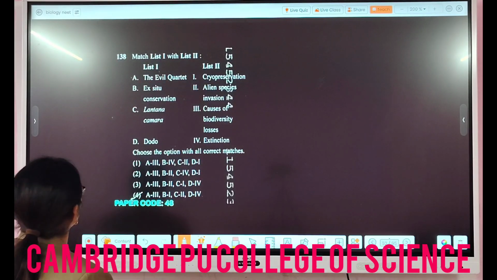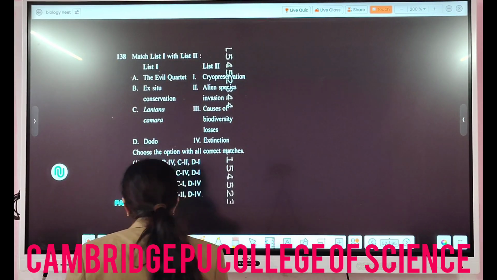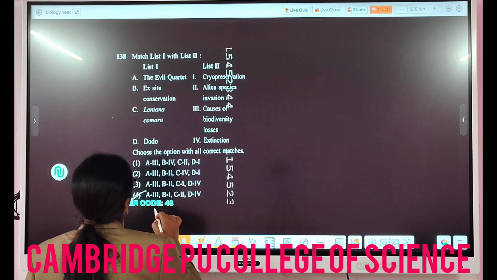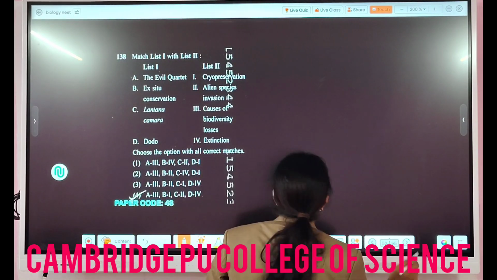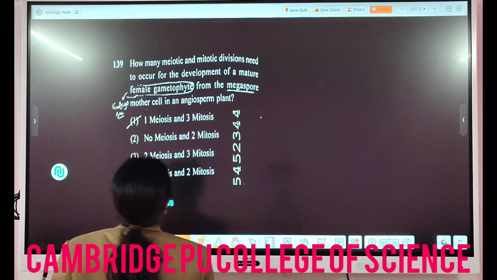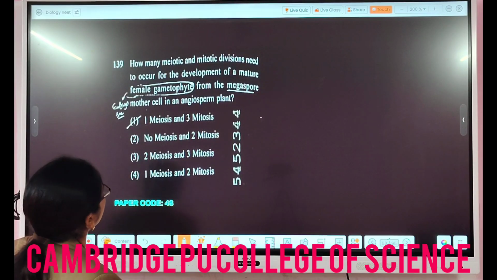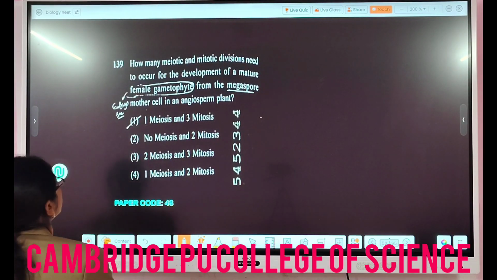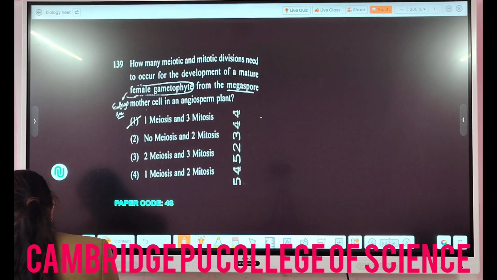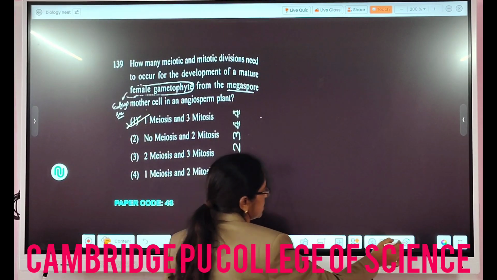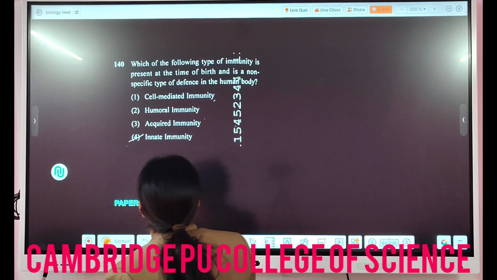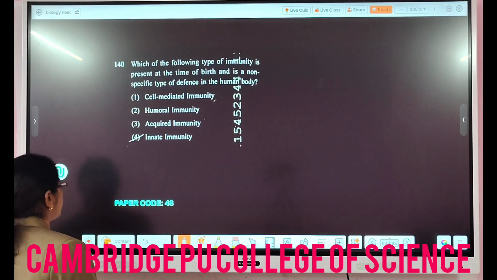Then match list 1 with list 2 here. So in 138, answer 4 matches well. A goes with the 3, B goes with the first, C goes with the second and D goes with the fourth one. Then in 139, how many meiotic and mitotic divisions are needed for developing a female gametophyte? So you know 1 meiosis and 3 mitosis are needed to produce a mature embryo sac or female gametophyte.